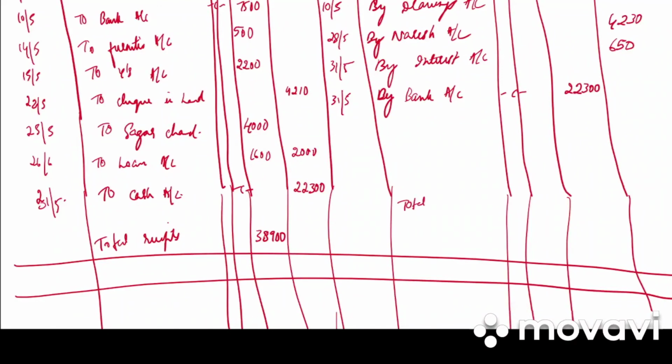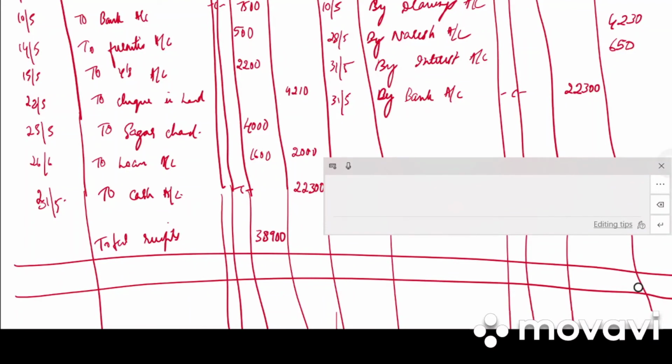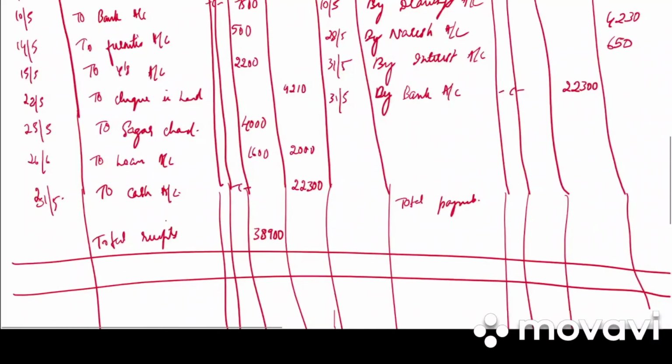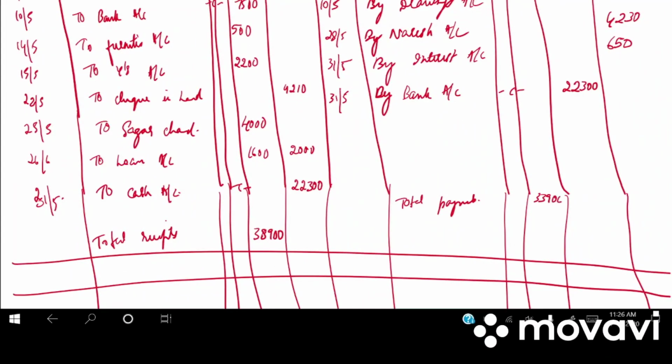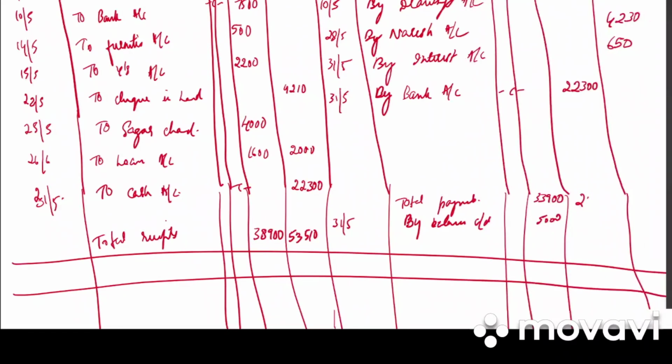So what are the total payments in your cash column? It is 33,900. And what is the balance? So by balance carried down, it will be 5,000 rupees. So what is the total receipt of bank column on debit side? It is 53,510. And on the credit side it is 23,580.